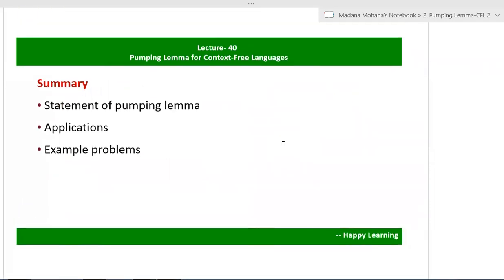Then coming to the summary. Here first we discussed the statement of the pumping lemma, then applications of the pumping lemma, then one example problem was demonstrated, then some practice problems are given. Those also you can practice.